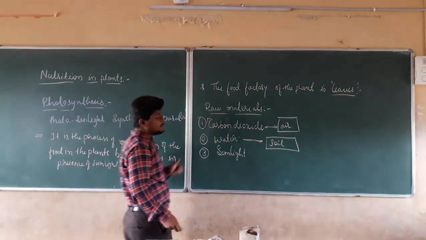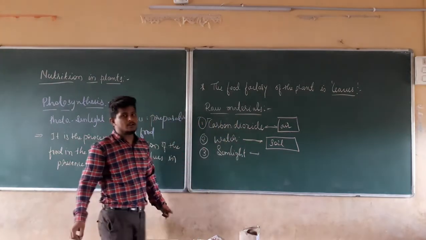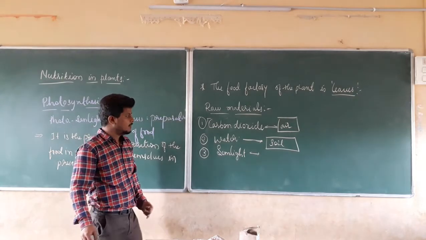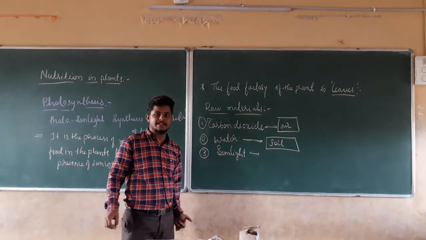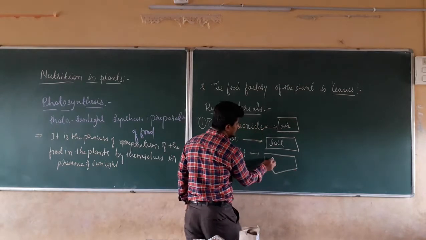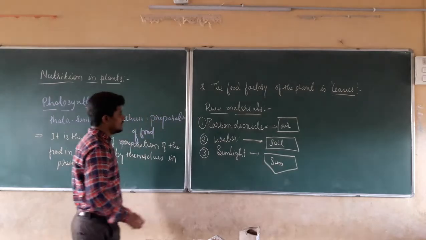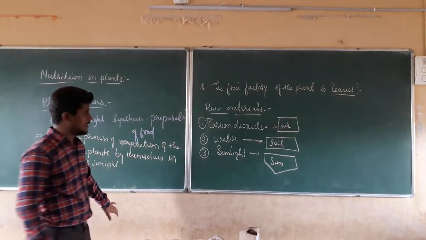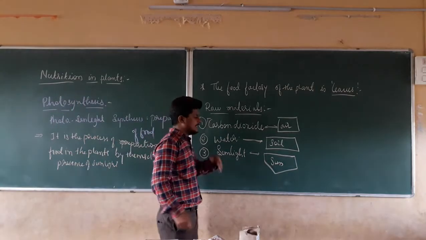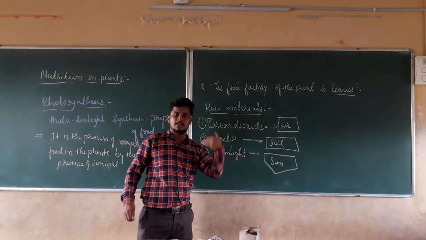In the same manner, from where are they going to get the sunlight? From the sun. They are going to get the sunlight from the sun. Carbon dioxide from the air, water from the soil, sunlight from the sun. In this way, they get their raw materials.